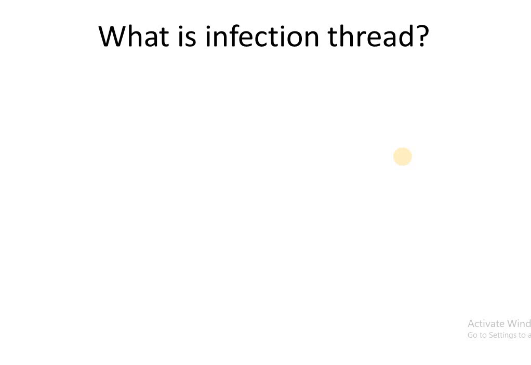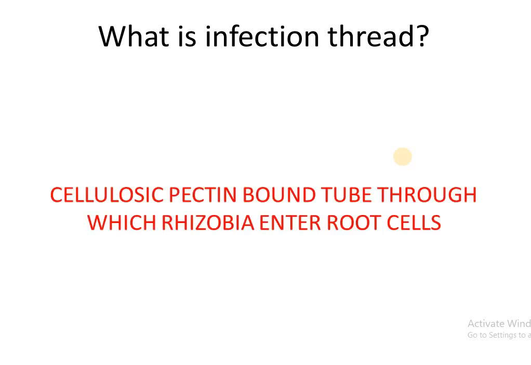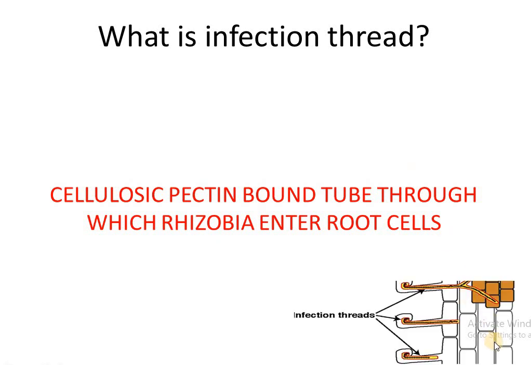What is infection thread? A cellulosic pectin bound tube through which rhizobia enter root cells. Here the picture shows the infection thread, through which rhizobia enter root cells.